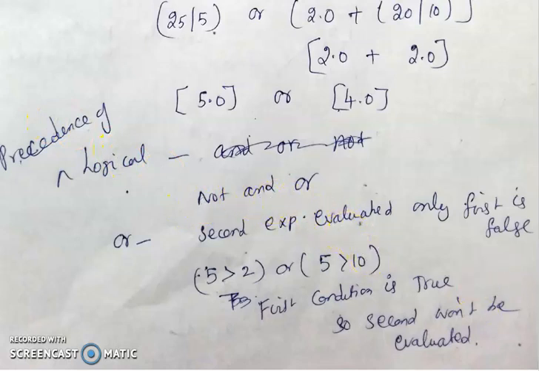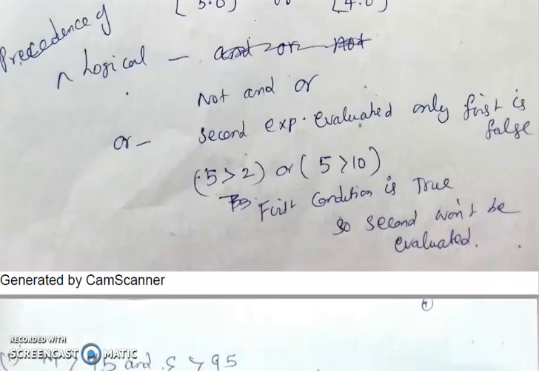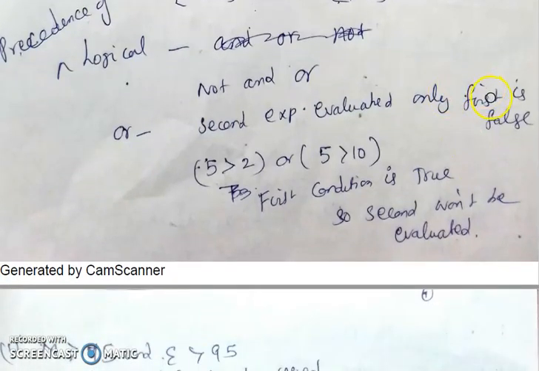In or, the second expression won't be evaluated if the first expression is true. For example, take 5 greater than 2. 5 is greater than 2, it is true. So it won't go on to evaluate the second expression. In this way, in real time, they are saving time and money.